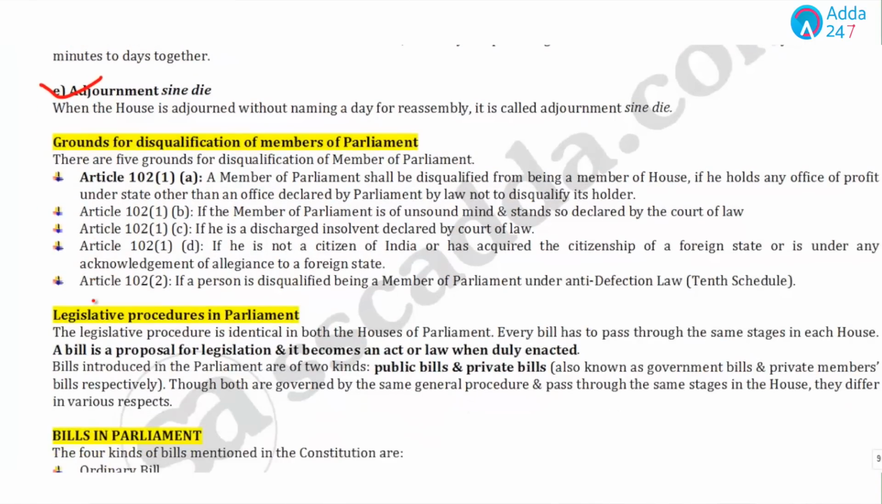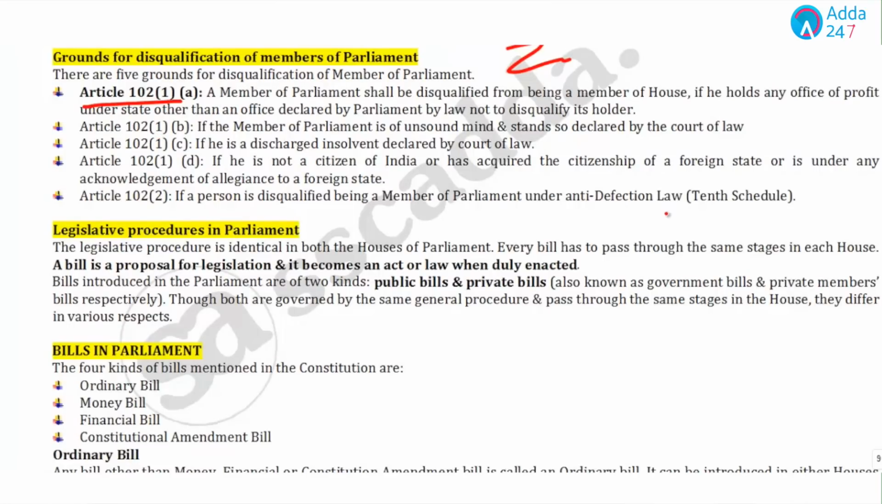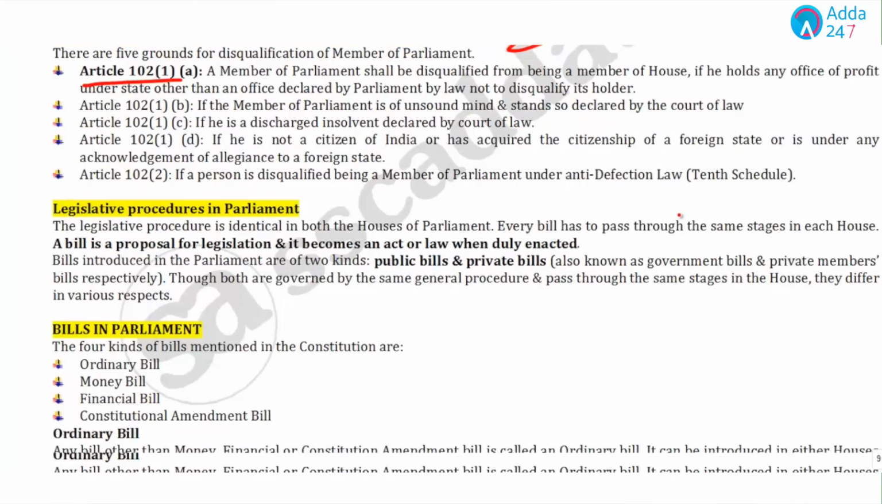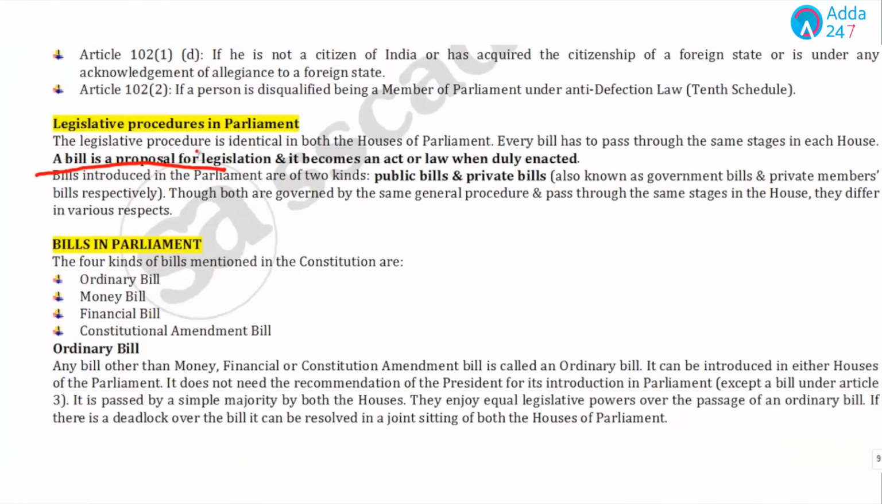Now, if we talk about grounds of disqualification of the Parliament, you can just read it down. It's not that important a topic, but remember the articles. Article 102 is related to the grounds of disqualification of members of Parliament. Now, the most important topic: bills.